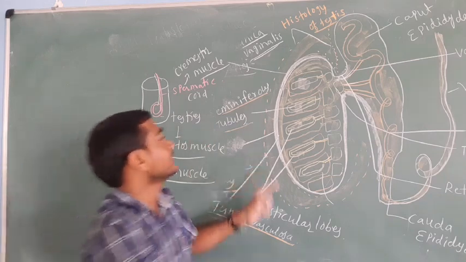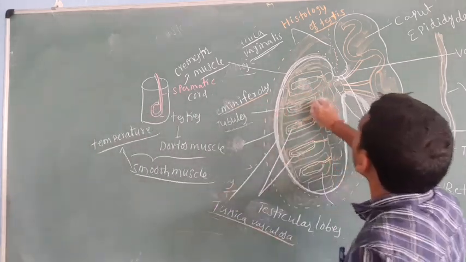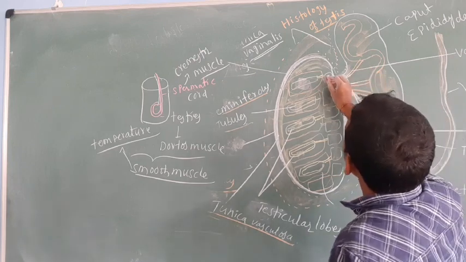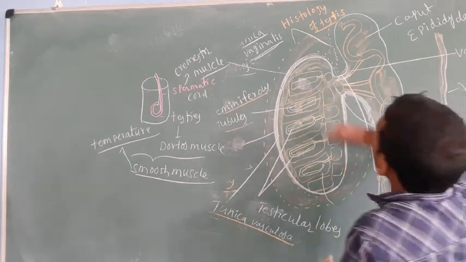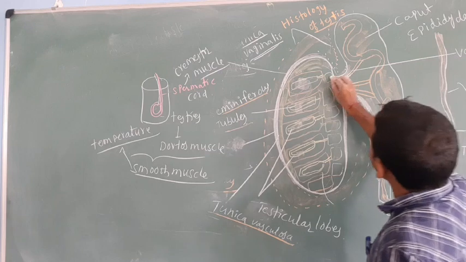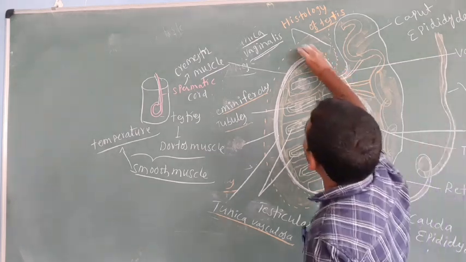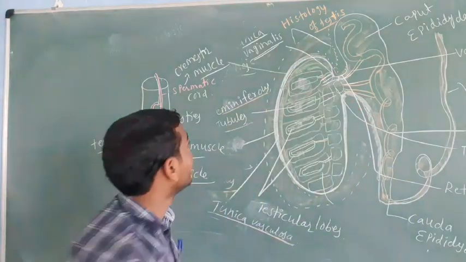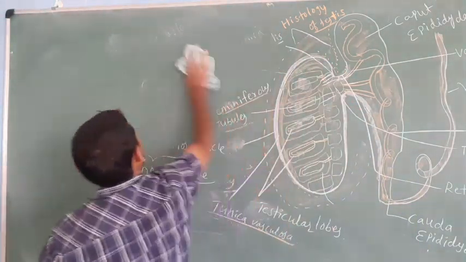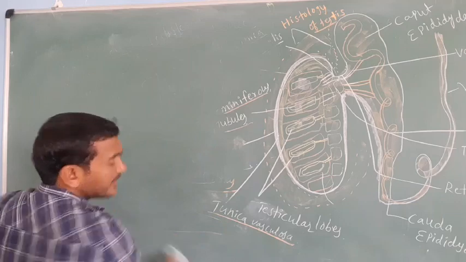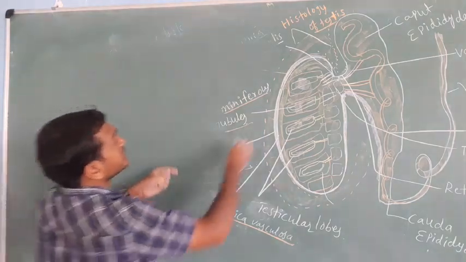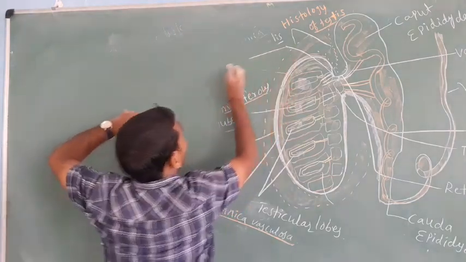Then after that, the seminiferous tubules open into the tubuli recti. What is that? The tubuli recti is where, after sperm formation, the sperm from the seminiferous tubule reaches next. What is it?